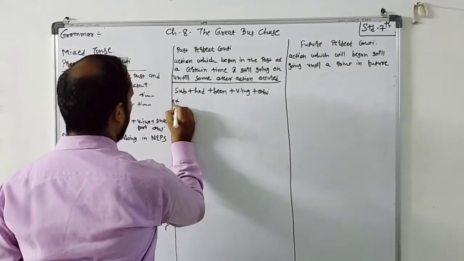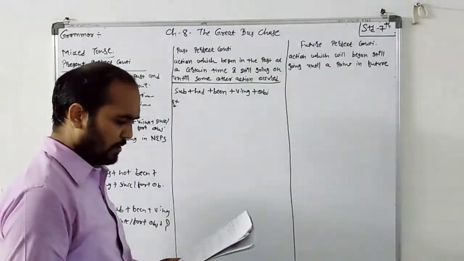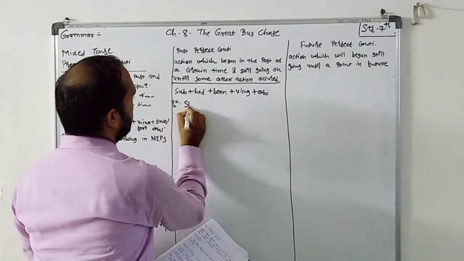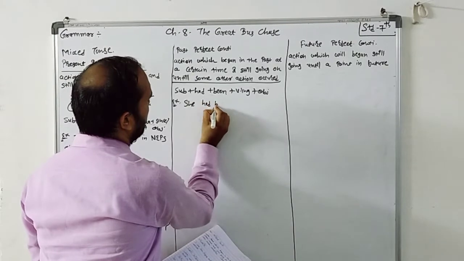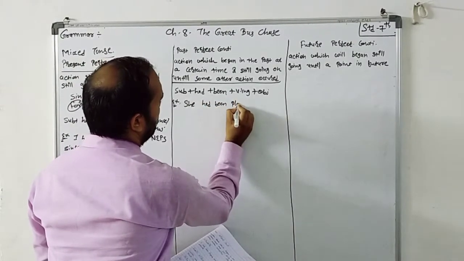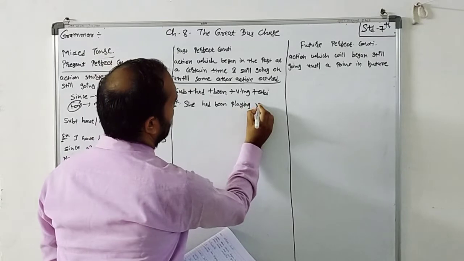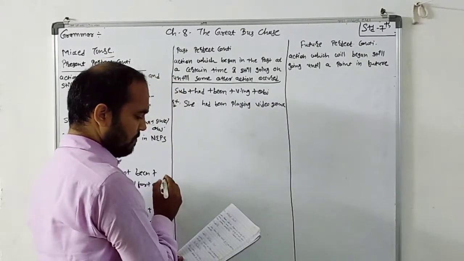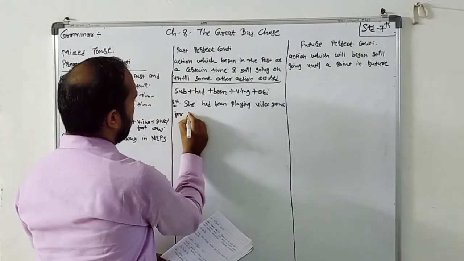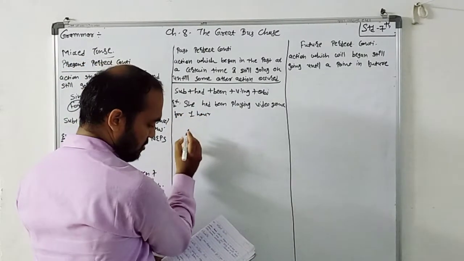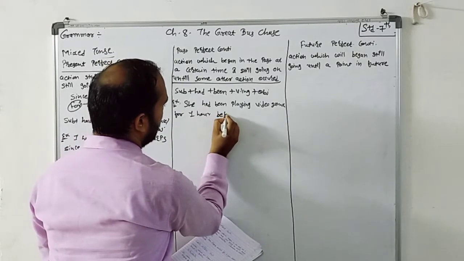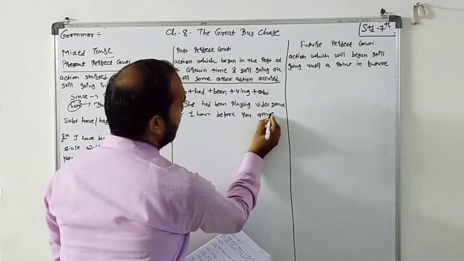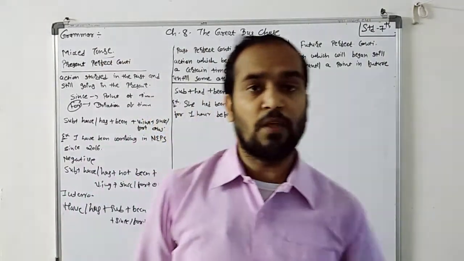Example: she had been playing video game for 1 hour before you arrived. So which is the event?